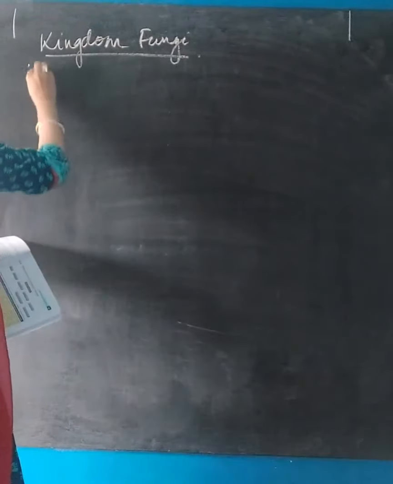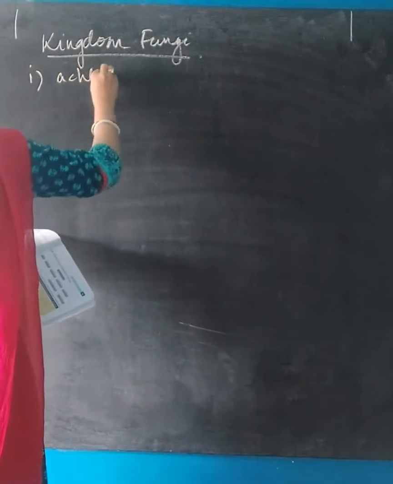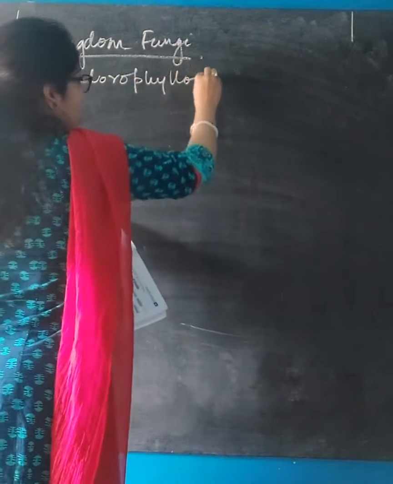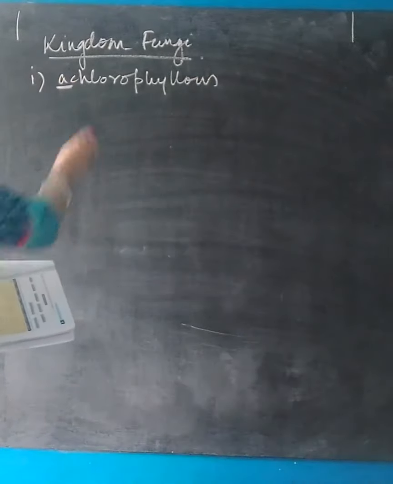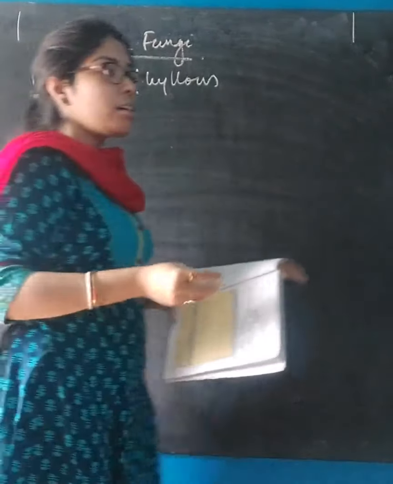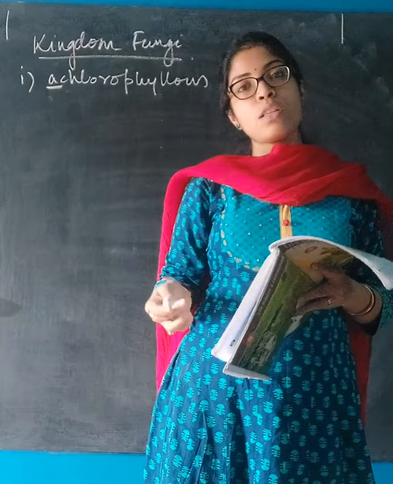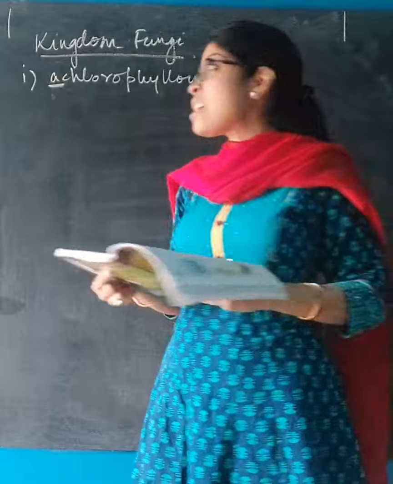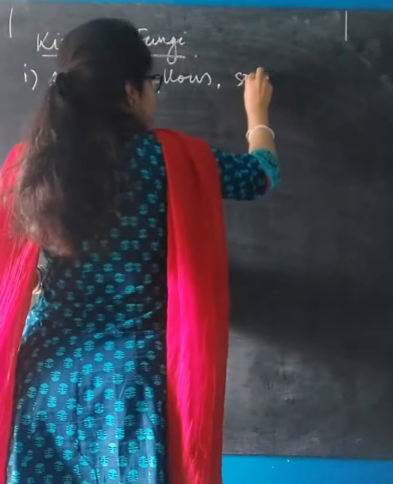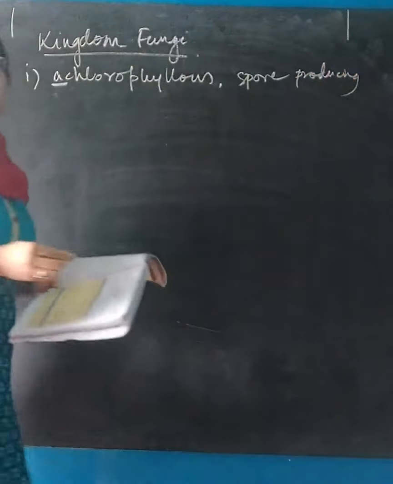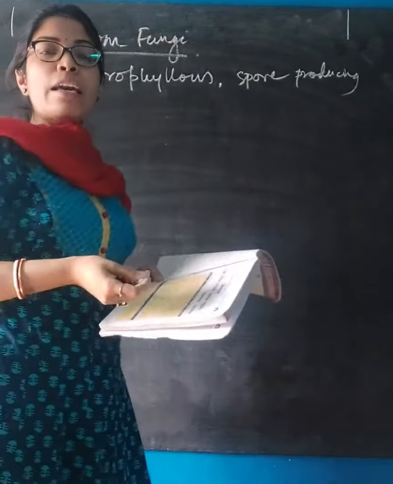Now, talking about the identifying characteristics. The first point is they are achlorophyllous, spelled A-C-H-L-O-R-O-P-H-Y-L-L-O-U-S. Achlorophyllous means chlorophyll is absent, that means they do not have chlorophyll in them, and they do not perform the process of photosynthesis, thus they cannot produce food on their own. They are also spore producing, which means they reproduce by spore formation.